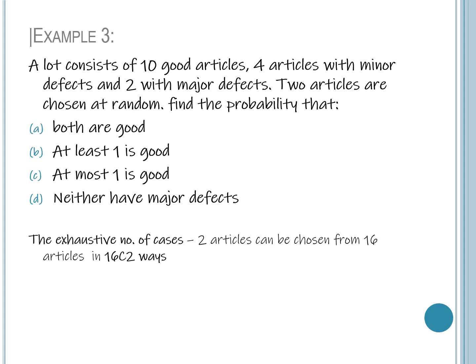First we find exhaustive number of cases. Here 10 good articles, 4 articles with minor defects, 2 articles with major defects. So altogether we have 16 articles. Out of 16 articles we have to choose 2 articles. That can be done in 16C2 ways. That is equal to 16 into 15 divided by 1 into 2.